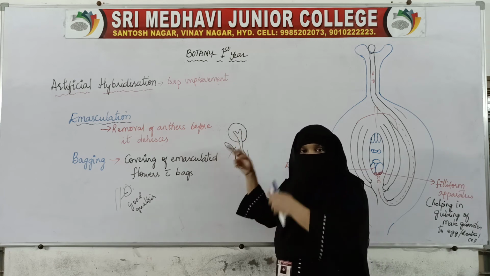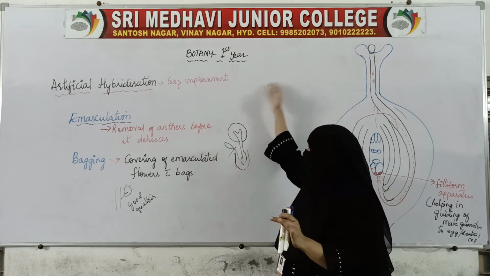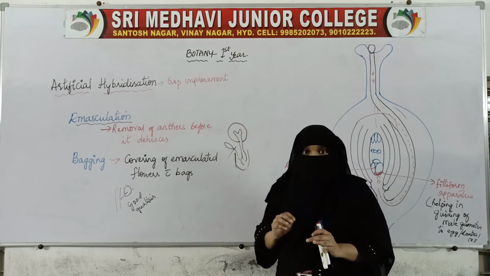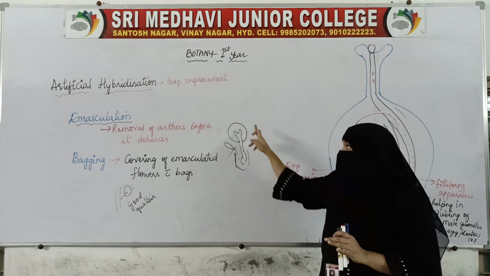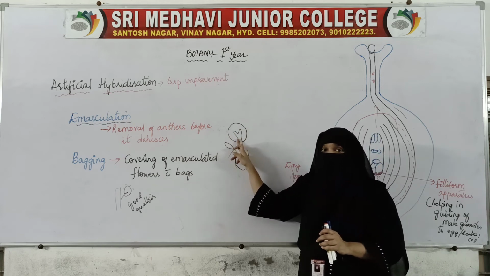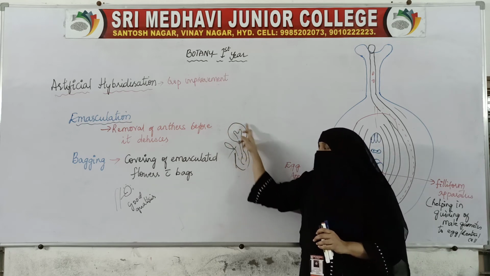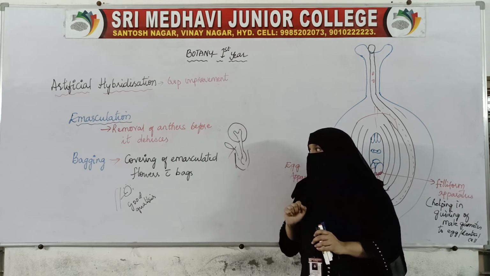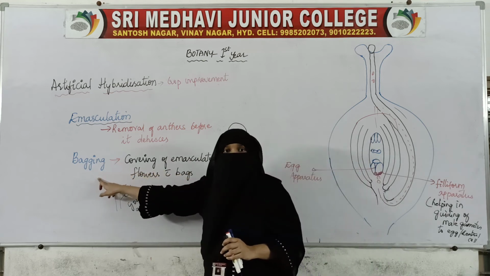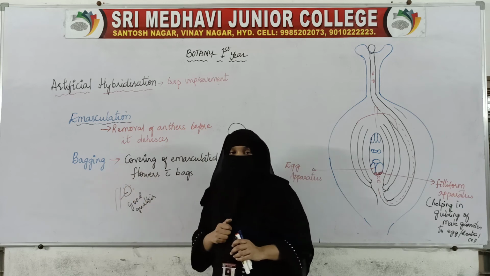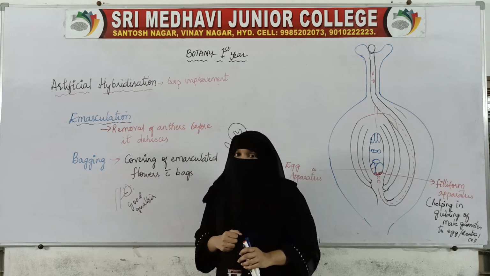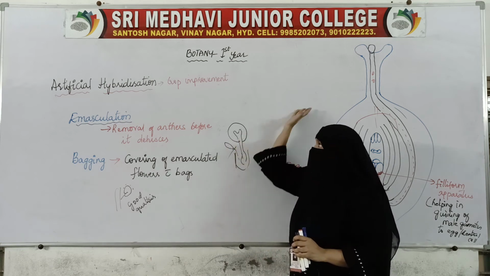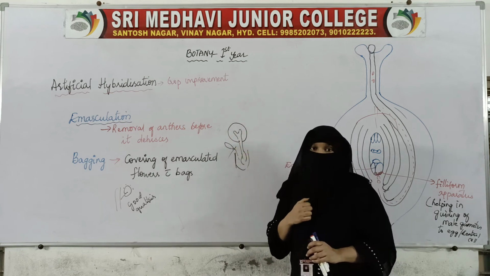Not this plant's pollen, because it has already been removed, nor the pollen from any other plant, will come and sit on the stigma. They have assured that no pollen will reach the stigma. How? By covering the stigma with the help of the bag. This technique is called the bagging technique. Now no pollen can reach the stigma.